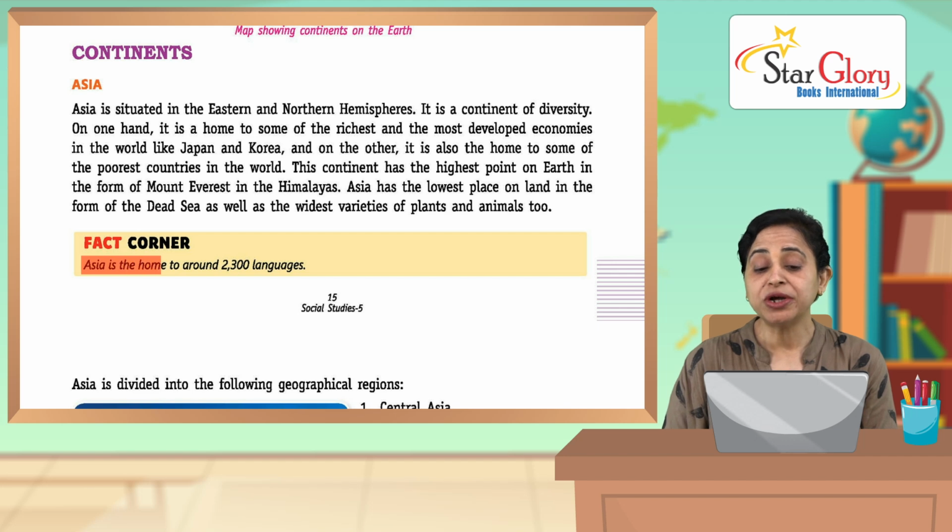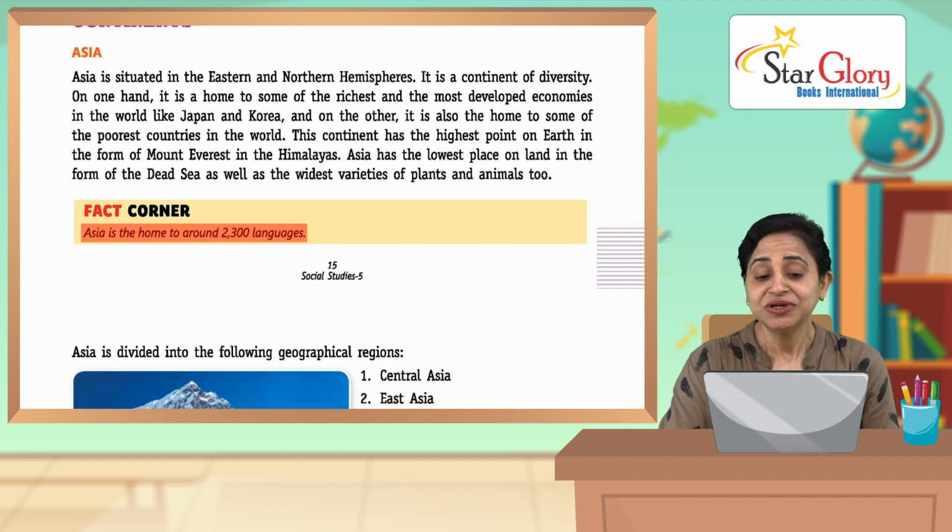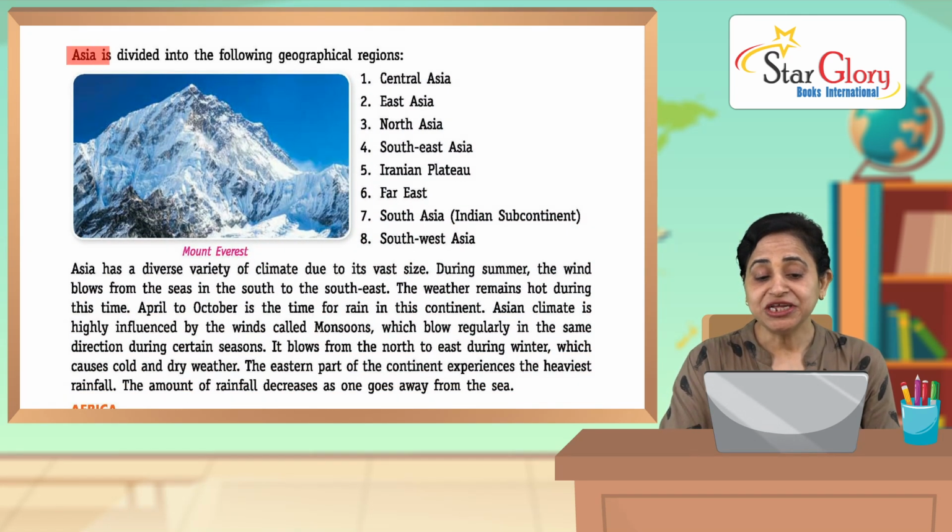Asia is the home to around 2300 languages. Wow, 2300 languages. A big number. Asia is divided into the following geographical regions: Central Asia, East Asia, North Asia, Southeast Asia, Iranian Plateau, Far East, South Asia, Indian subcontinent and Southwest Asia.